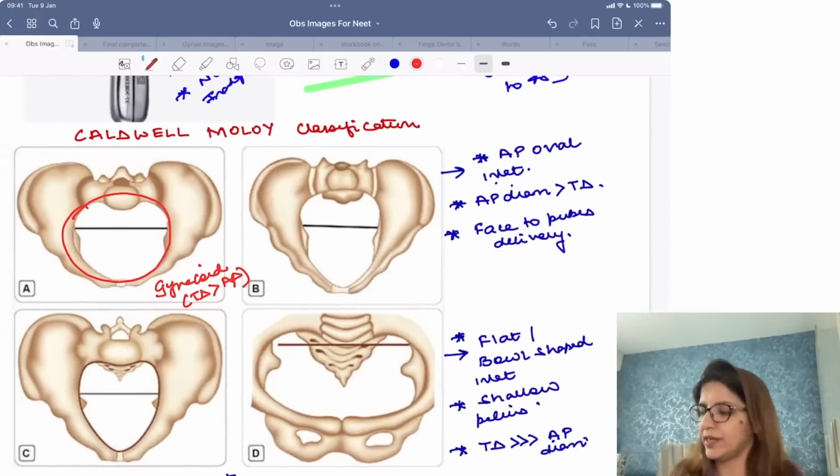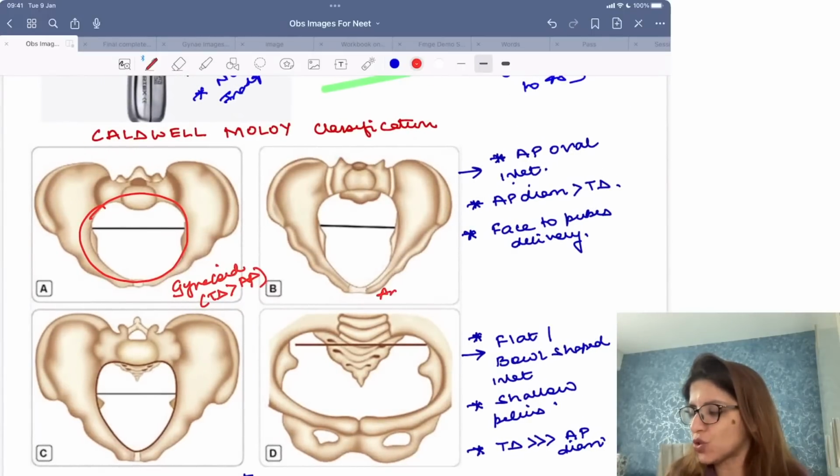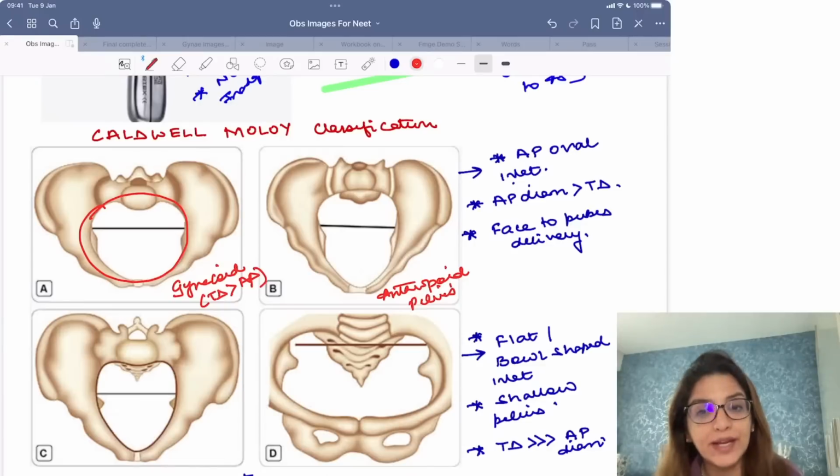Then comes over here the B image. B image is of anthropoid pelvis. How do you recognize an anthropoid pelvis?